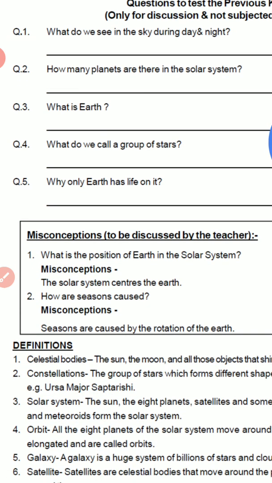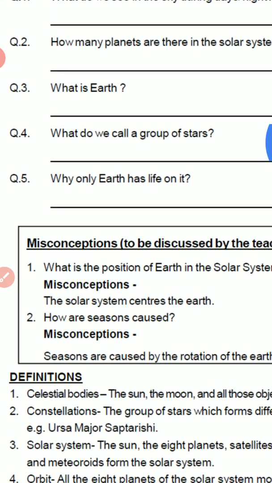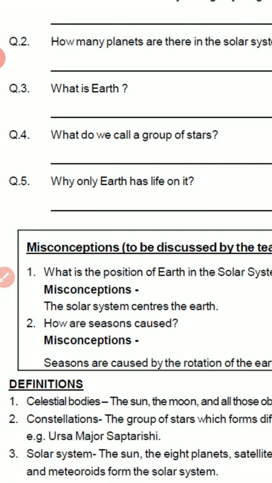Question number 3. What is Earth? Earth is the fifth largest planet in our solar system and third planet nearest to the sun. Earth is the place where we live. Question number 4. What do we call a group of stars? A group of stars is called constellation.